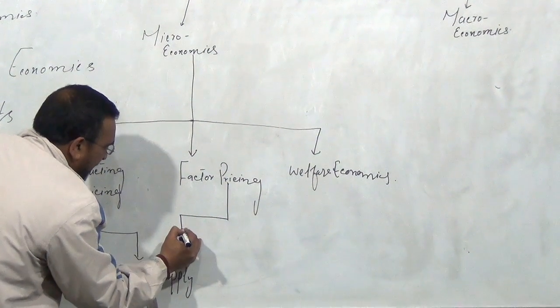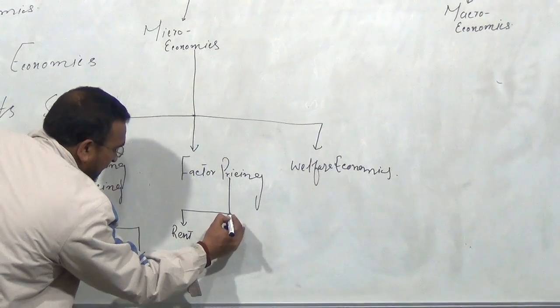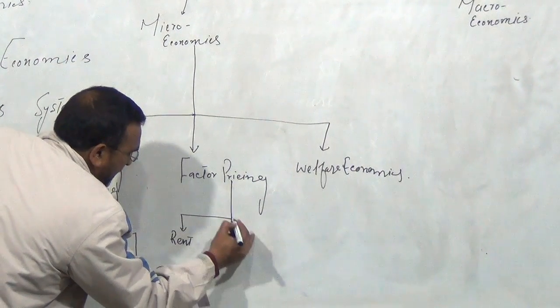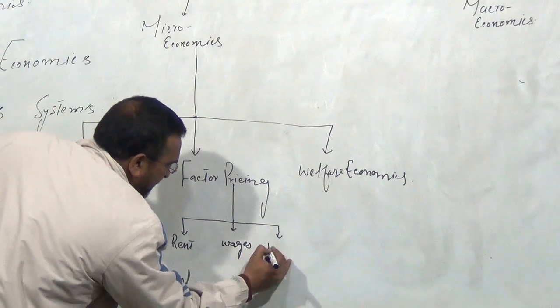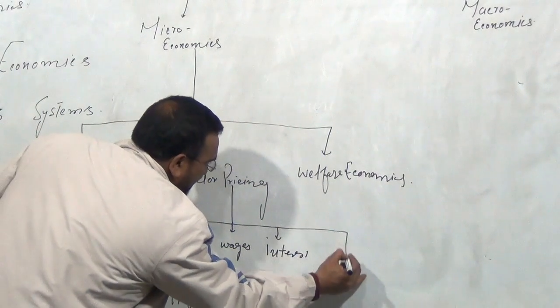In factor pricing, we have four things: rent, wages, interest, and profits.